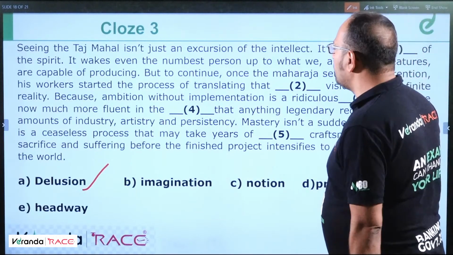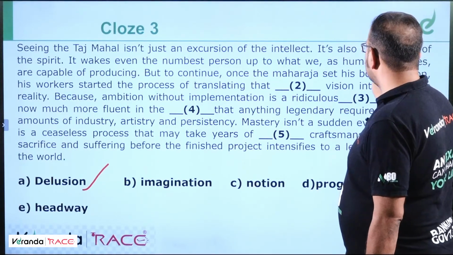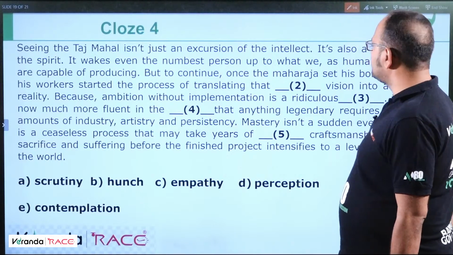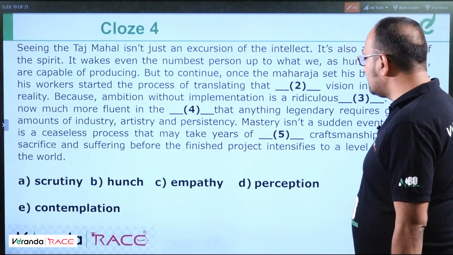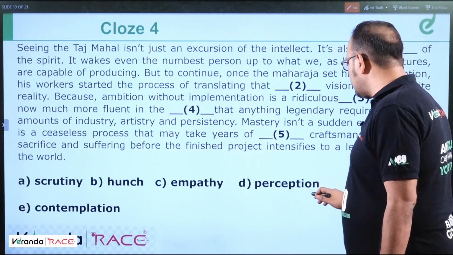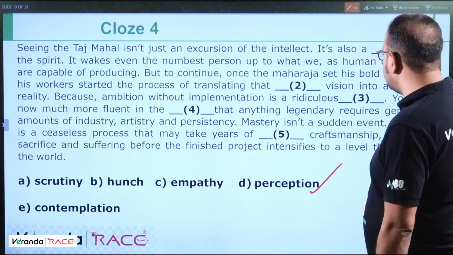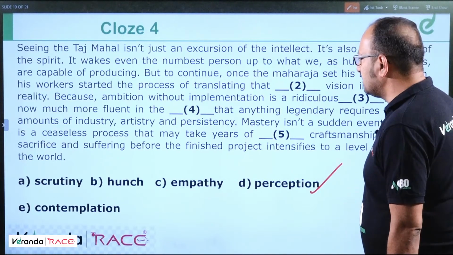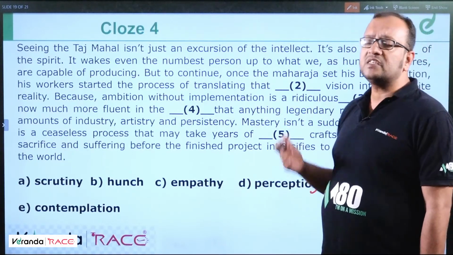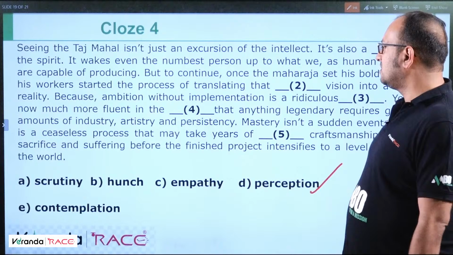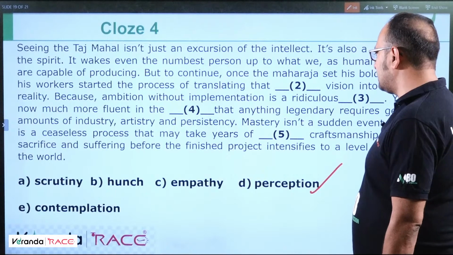You are now much more fluent in the dash that anything legendary requires. So in question number 4, let us see. You are now much more fluent in the dash: the hunch, the empathy, the perception. So perception should be the correct answer. You are now much more fluent in the perception that anything legendary requires, generous amounts of industry, artistry and persistency. Perception means what you perceive from seeing objects. Industry means hard work, artistry and persistency.